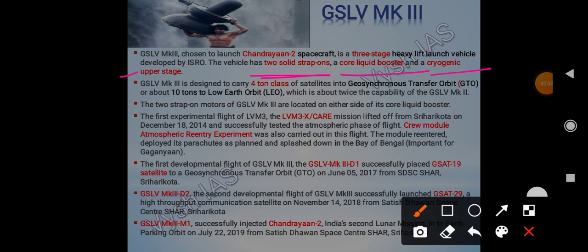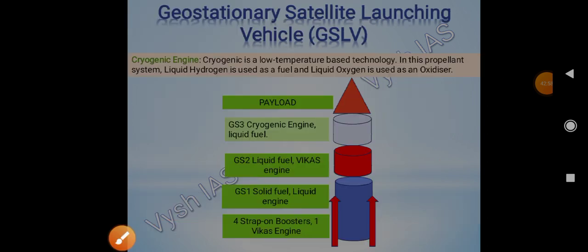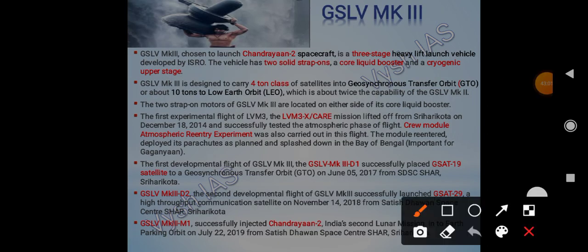GSLV Mark III is designed to carry 4-ton class satellites into GTO, that is geosynchronous transfer orbit, or 10 tons into low Earth orbit, which is twice the capability of GSLV Mark II. So Mark III is an improvement on Mark II. And then the 2 strap-on motors, remember this, are located on either side of its core liquid booster.